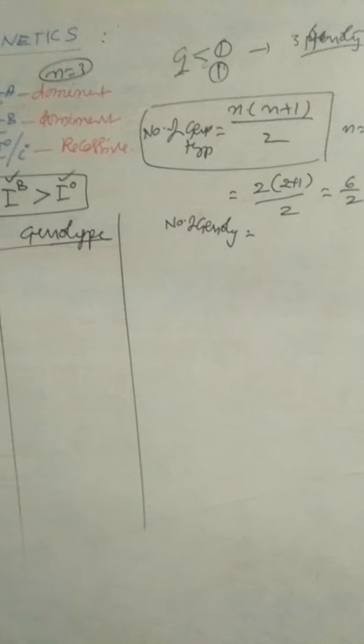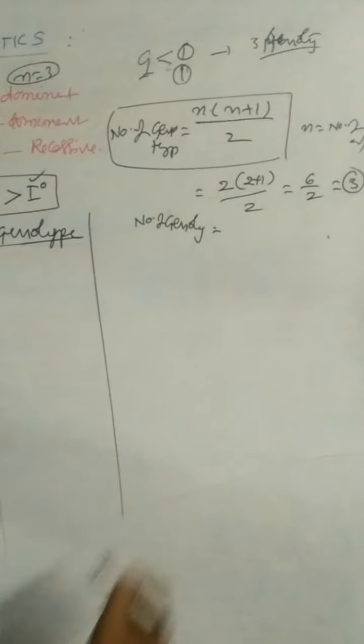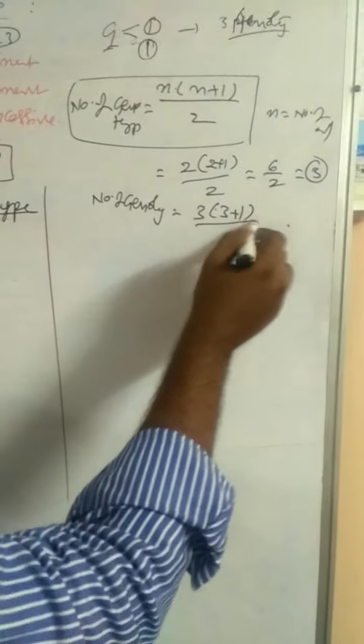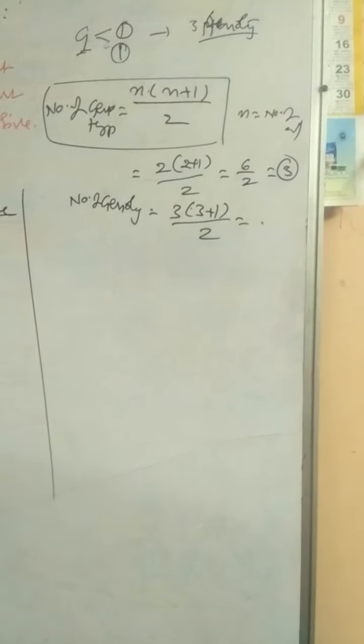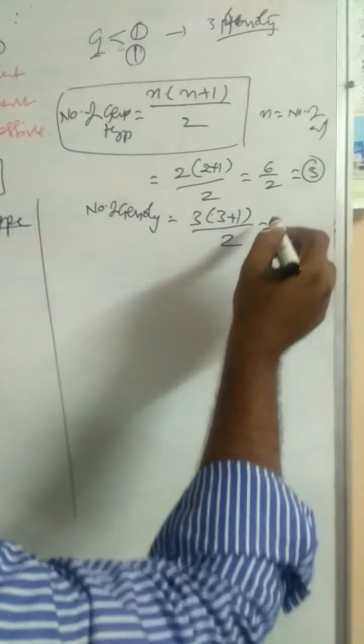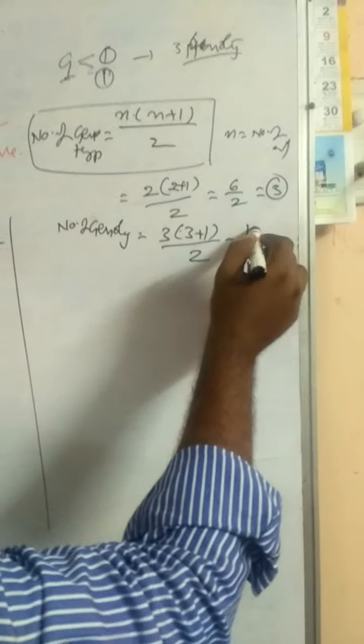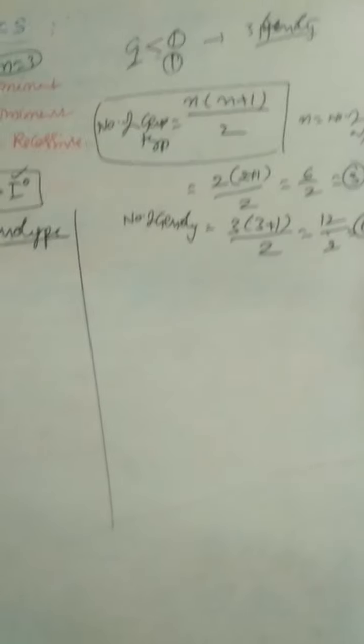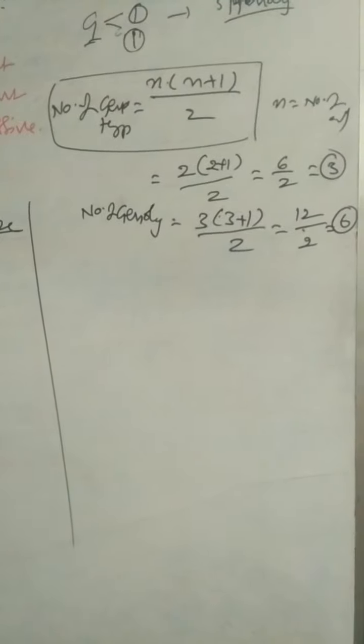There are three alleles. So 3 into 3 plus 1 by 2 is equal to 12 by 2, that is equal to 6. Number of genotypes in ABO blood groups is equal to 6.